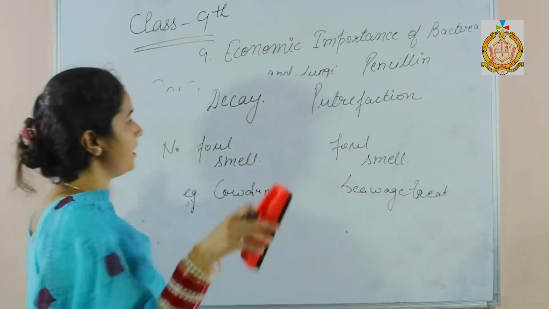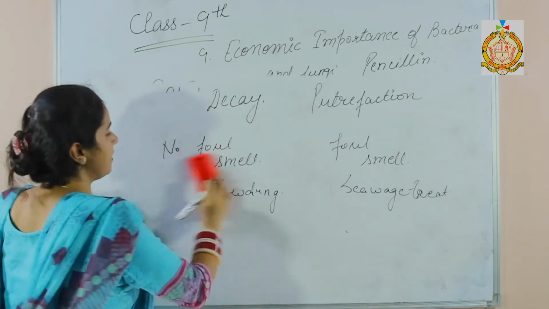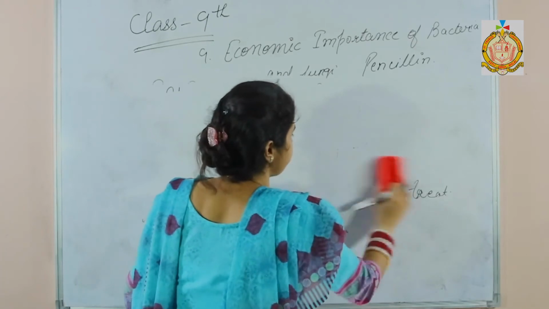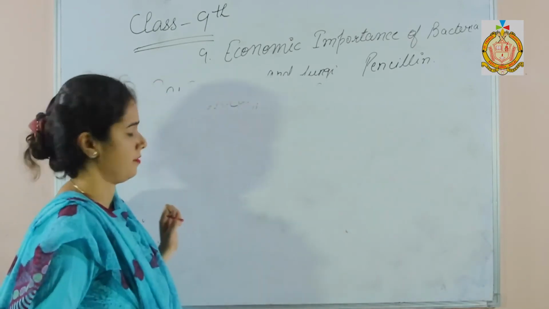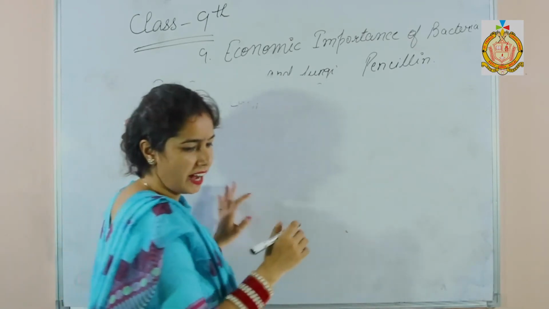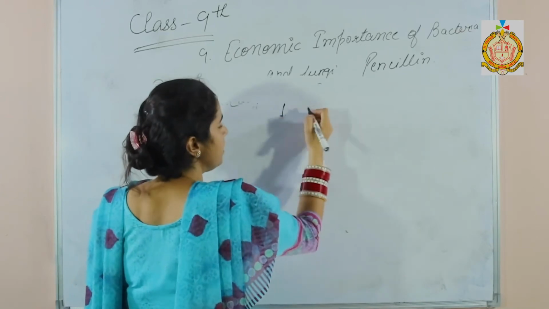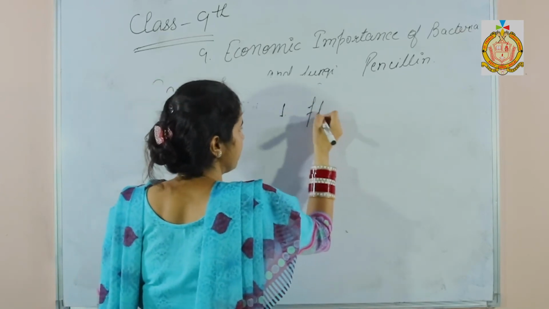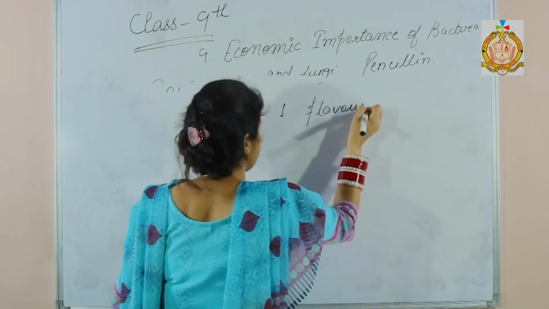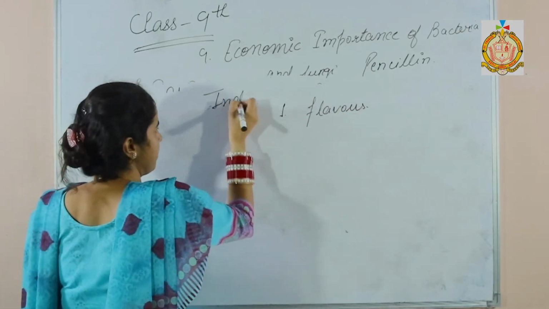Now the next one is the role in industry. So the first one is the different flavors of tea in industry.